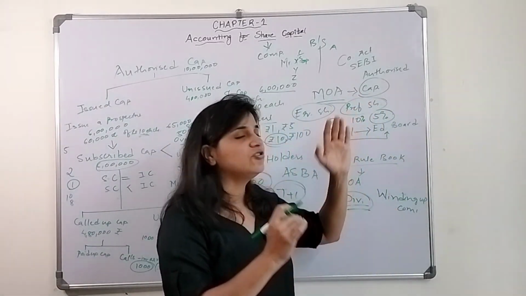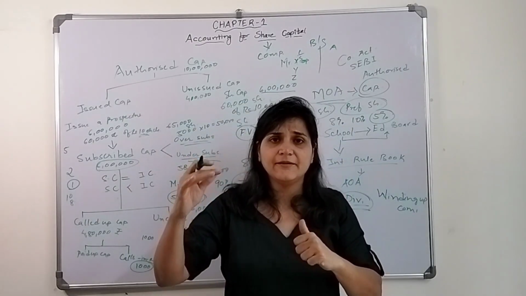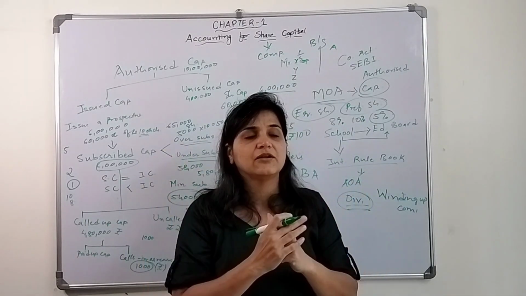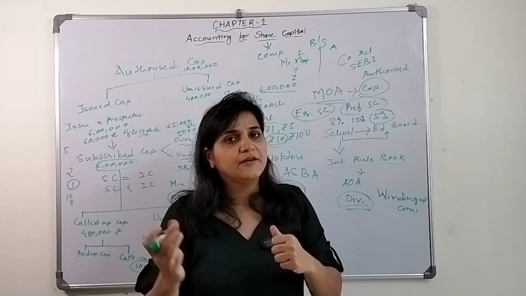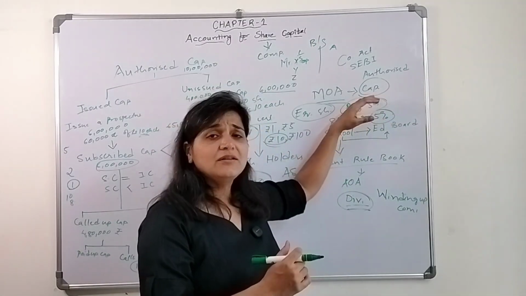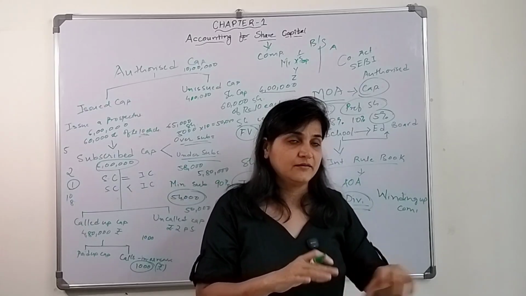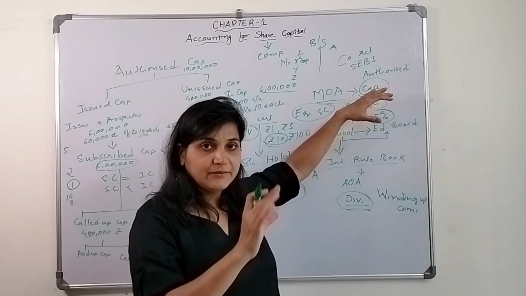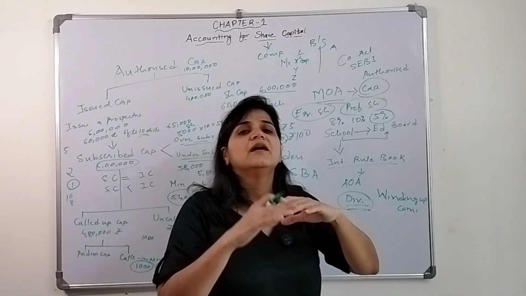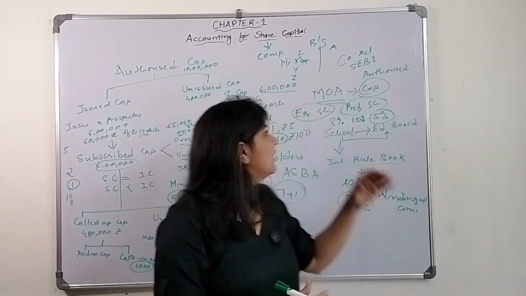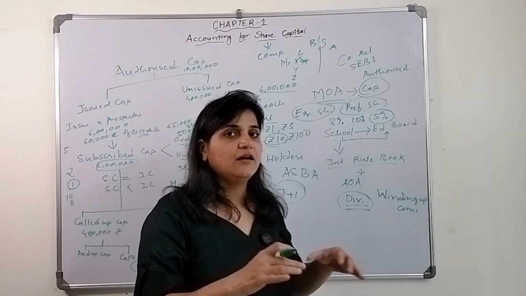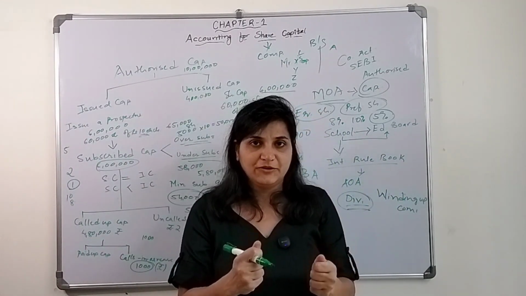Even among preference shareholders there are certain types, like cumulative, non-cumulative, redeemable, irredeemable, participating, non-participating, and types related to voting rights, which you will learn later. Equity shareholders are the real owners of that particular company.